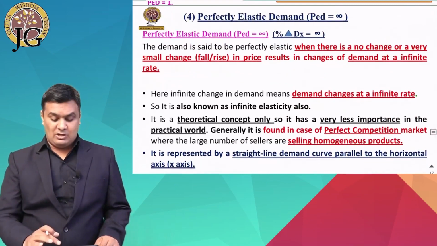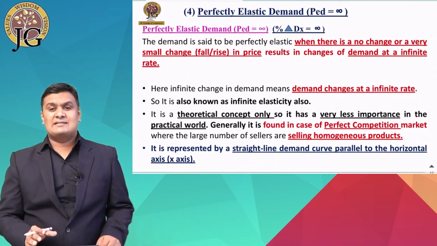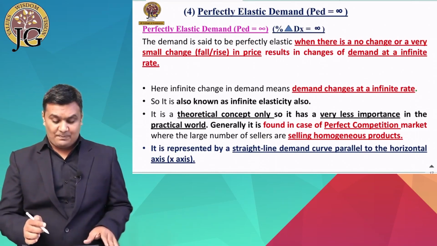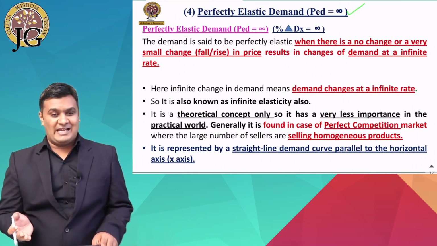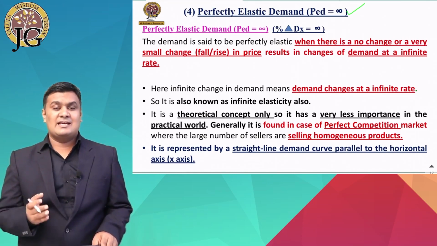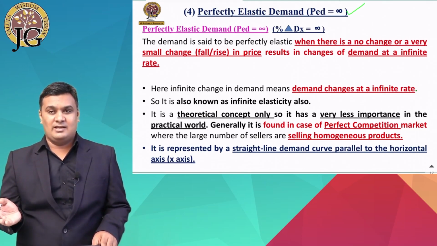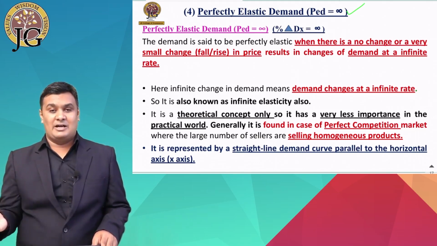Now let's talk about the fourth type, that is perfectly elastic demand. The price elasticity of demand is said to be perfectly elastic when the price elasticity of demand is equal to infinity or infinite, यानी कि उसको हम अनंत बोलते हैं. इतना ज्यादा डिमांड में यहाँ पे चेंज होता है कि जिसको हम मेजर नहीं कर सकते हैं. So when the demand is changing at an infinite rate, it is known as perfectly elastic demand.